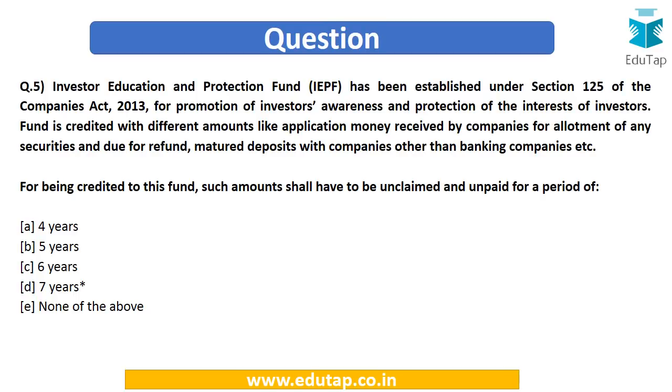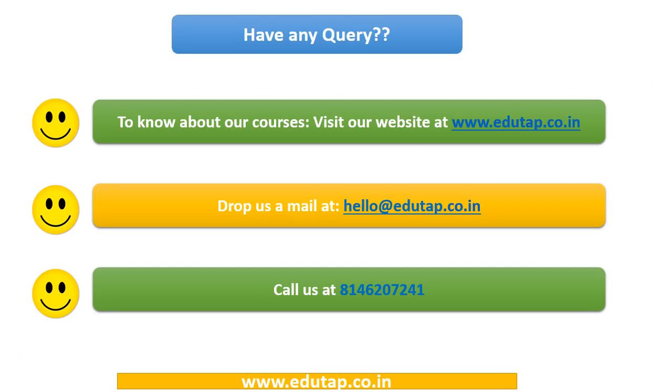So now we can easily answer this question, that for the purpose of being credited to this particular fund, such amount shall have to be unclaimed and unpaid for a period of 7 years. So the answer is option number D. So friends, this was all about our discussion on some of the very important MCQs pertaining to the securities market.